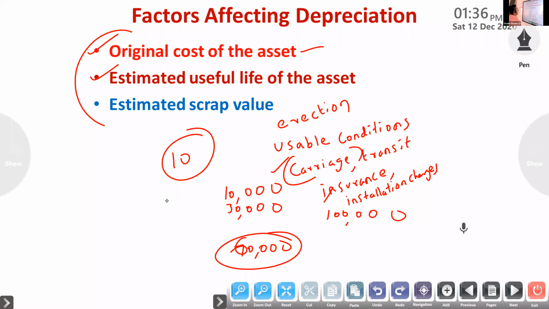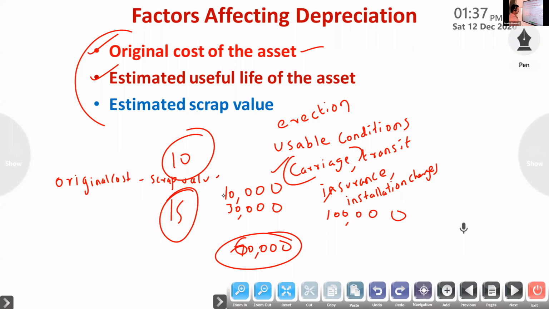Okay, because how to calculate depreciation, you will study: original cost minus scrap value divided by estimated life of the asset. Through that way only we are calculating depreciation. So that's why this is very important.